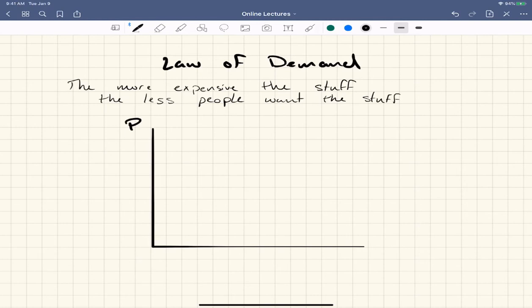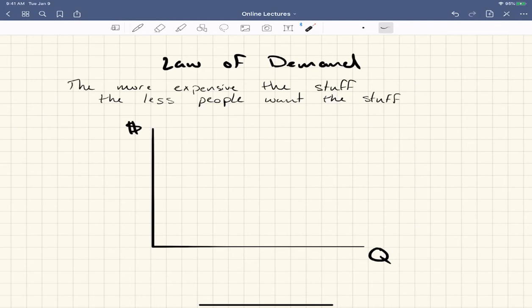You might see P, or you're going to see a dollar sign, but that means price on the y-axis, and you're going to see Q, or quantity, on the x-axis. So remember, the one going up and down is y, the one going back and forth is x, but we're going to call y price, and we're going to call x quantity.